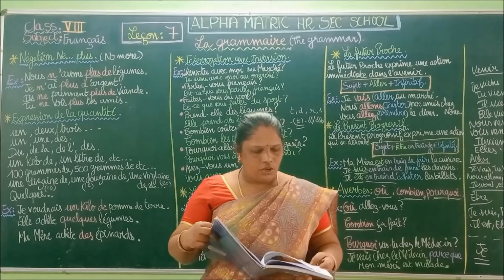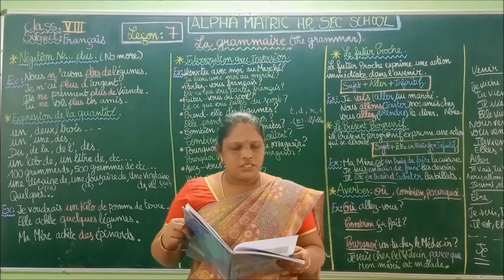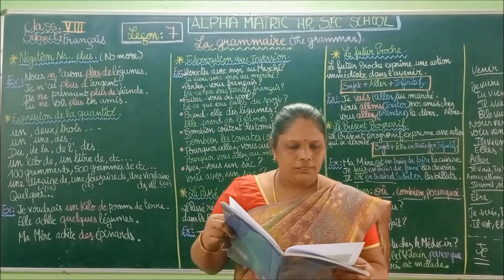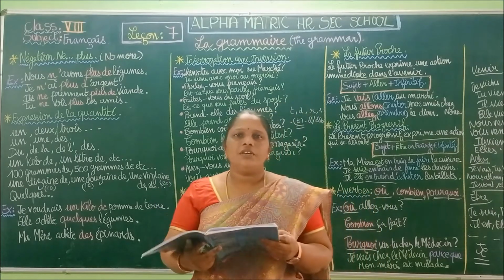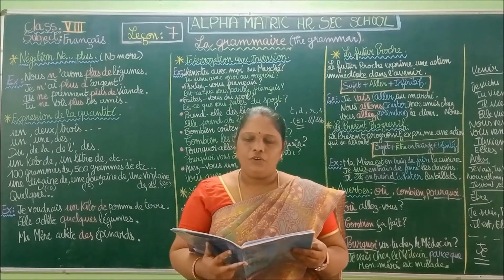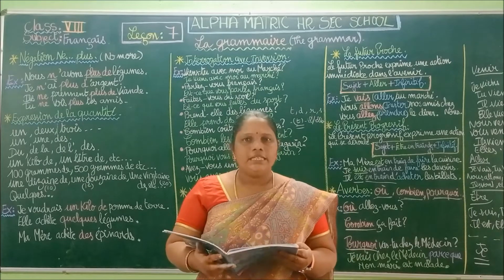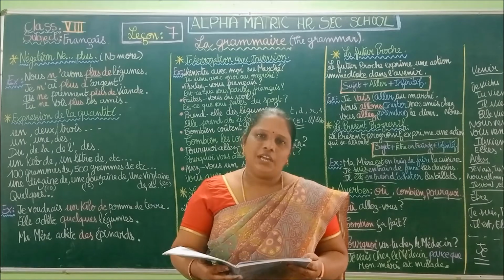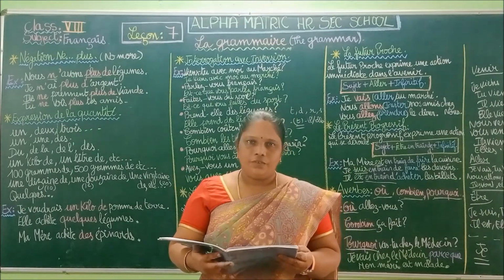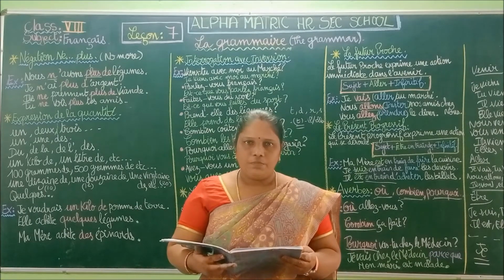Okay, so next you also have exercise number 11, 12, 13. So what are 11, 12, 13 and 14? 11 is use the recent past. So for that we are going to find out the verb and use the recent past.